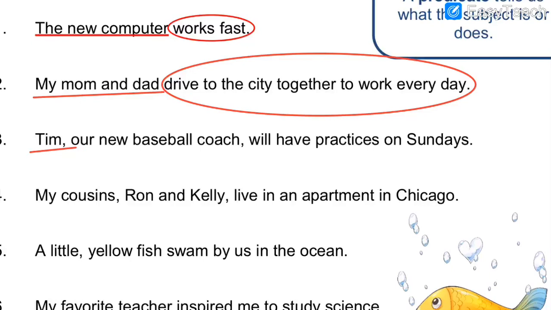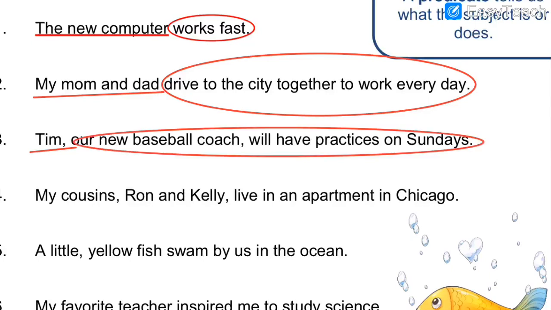Tim is our subject because it is the name of a person. And the rest of the sentence, what is our rest of the sentence? Our new baseball coach will have practices on Sunday. So can we just circle it? So I have circled the predicate. The rest of the sentence is our predicate.